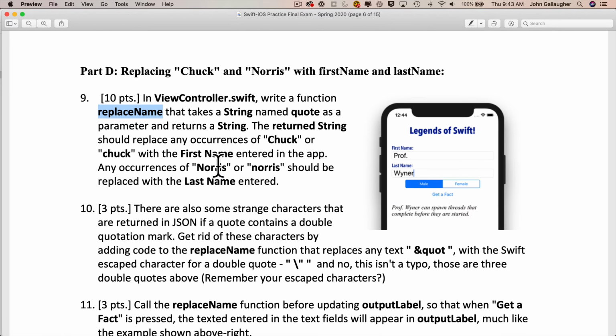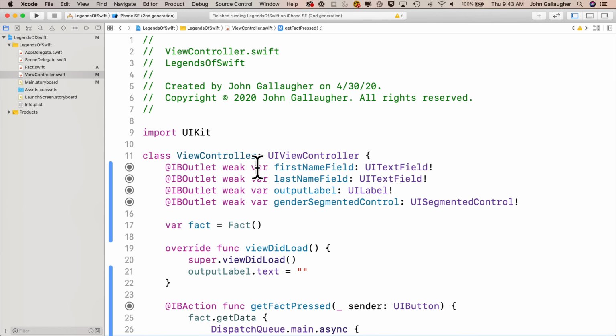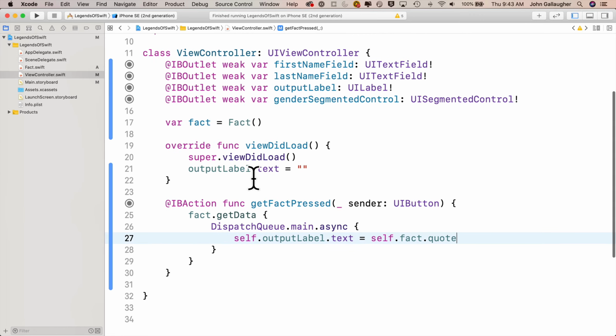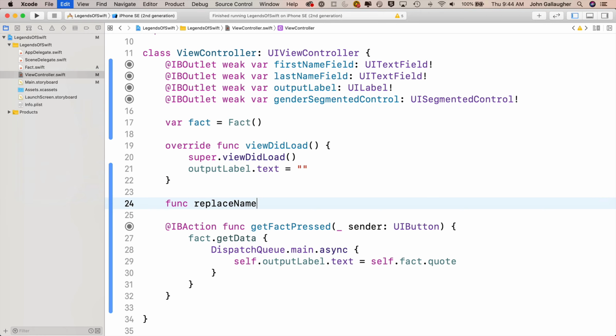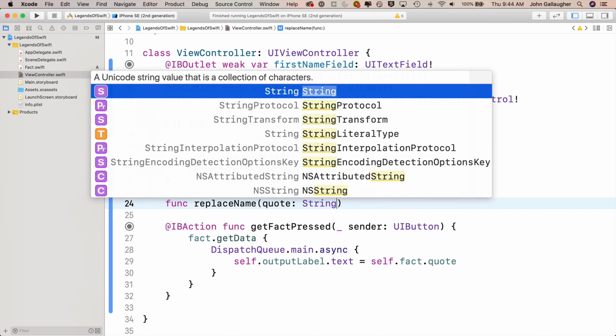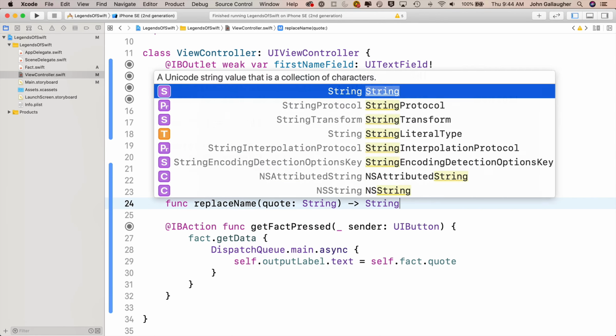And this should be done via a function called replaceName that takes a string named quote and returns a string. So back to Xcode, func replaceName, and then in parentheses we'll pass in quote, colon, capital String, and then arrow, String is what we're returning, open and close curlies, and we'll return a value.